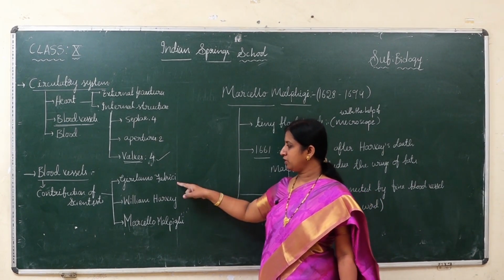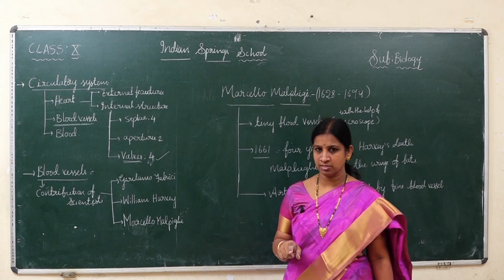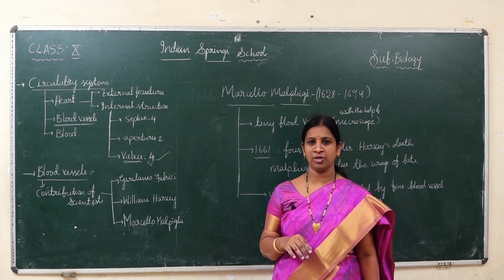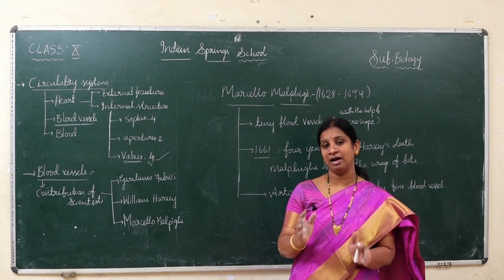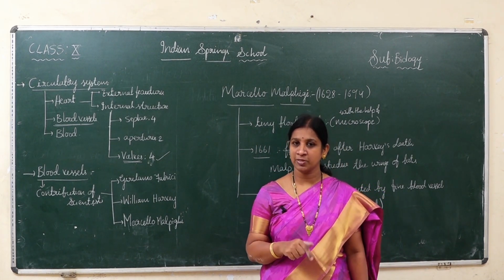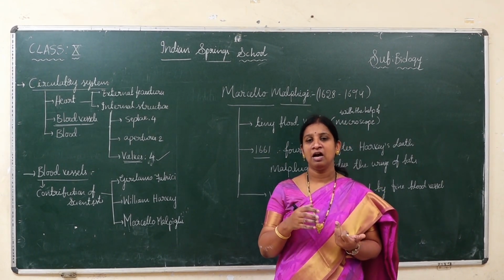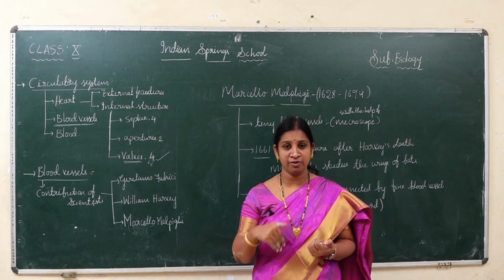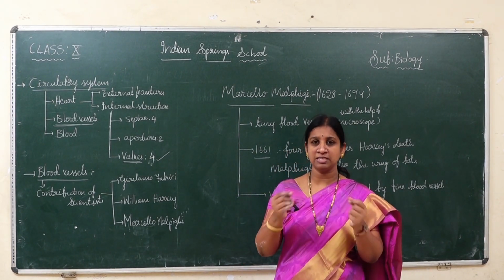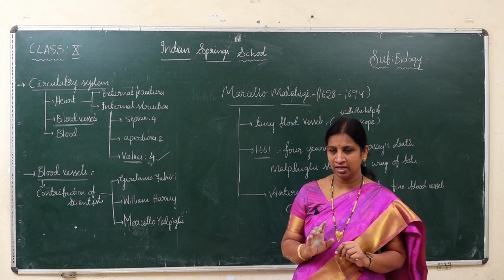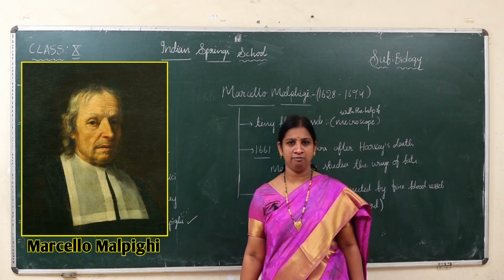As I said before, children, Fabrici discovered valves present in the veins and explained how the blood flows. Later, William Harvey explained more about the heart. He discovered valves present in the heart and how the blood was pumped from the heart to arteries and how it was collected from veins into the heart, but he was unable to explain how the arteries and veins were connected. Okay, so that was discovered by Marcello Malpighi.